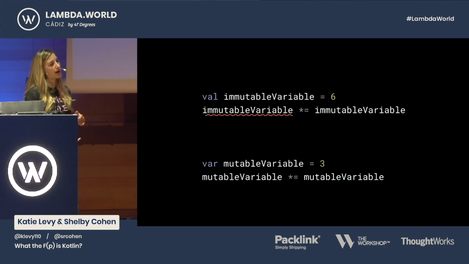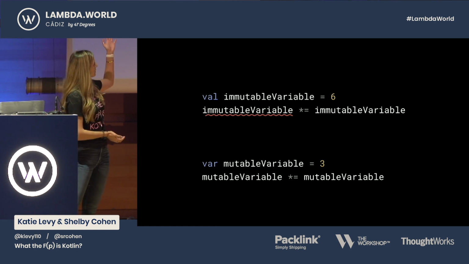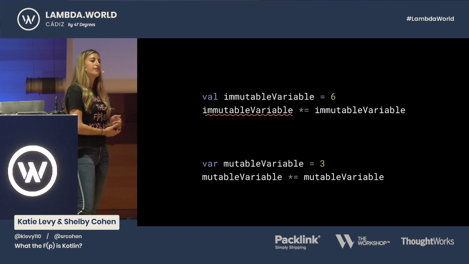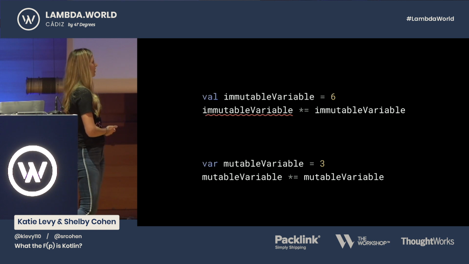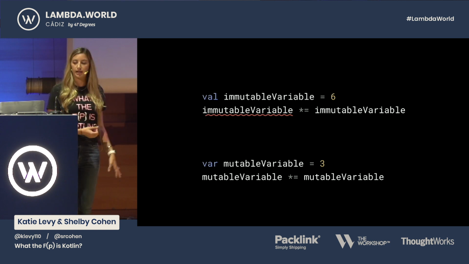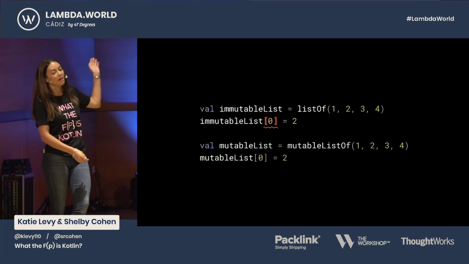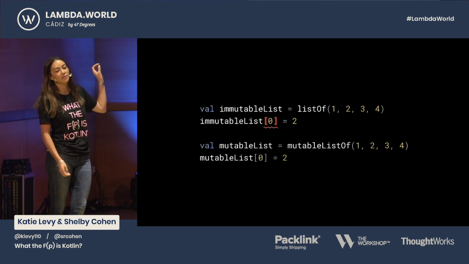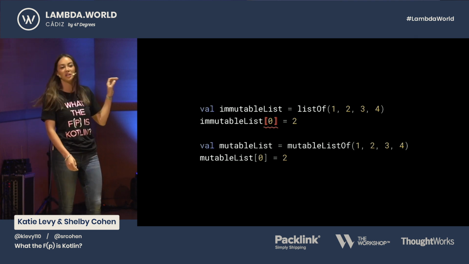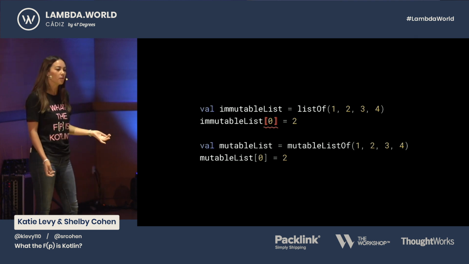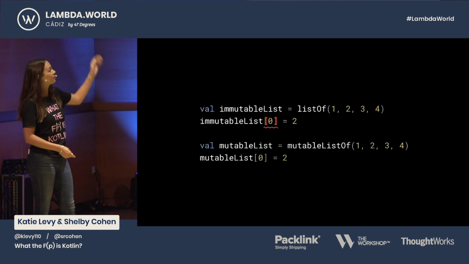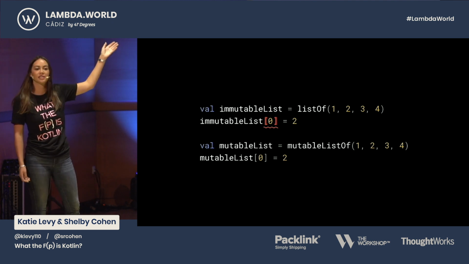You can also define variables as immutable with val. As you see at the top, you can't reassign it. And then you can also use var if you want to be able to reassign it later. We also have immutable lists. You have to explicitly say, I want to create a mutable list, if you want a mutable variable. However, the list at the top is an immutable list.